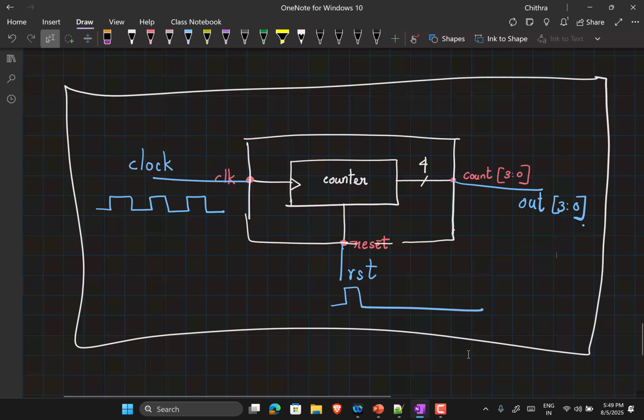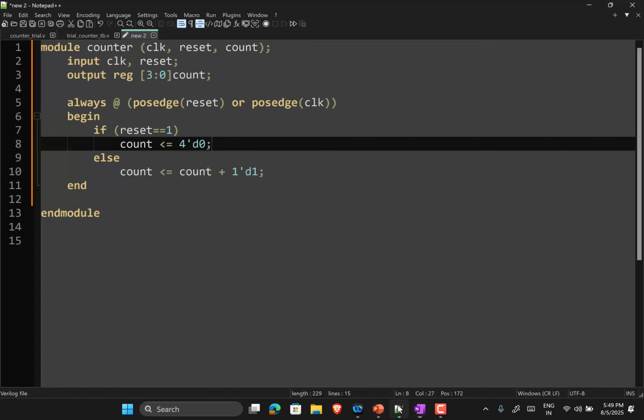So for this, we will now write a test bench code. The need for a test bench is clear, right? You might have written a big code and you want to verify if you give certain input vectors, whether the output is as expected. So you're going to simulate it for a large set of input vectors, and then you'll keep looking whether the output is as expected corresponding to the input vector. So now we will start writing a test bench.